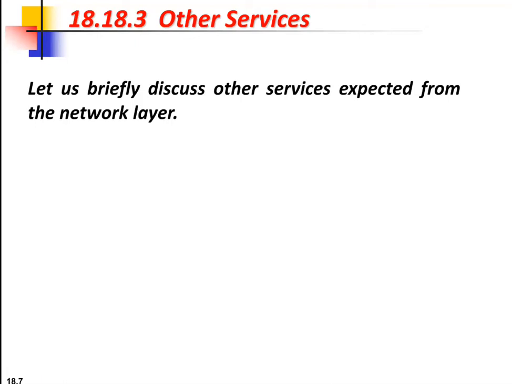So a checksum is added to control any corruption, if there is any, and this will be added in the header. ICMP is a protocol which provides error control. Next is about flow control.